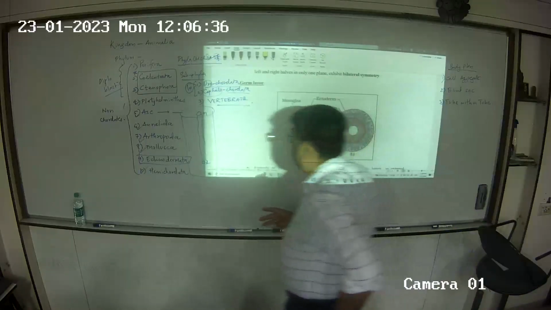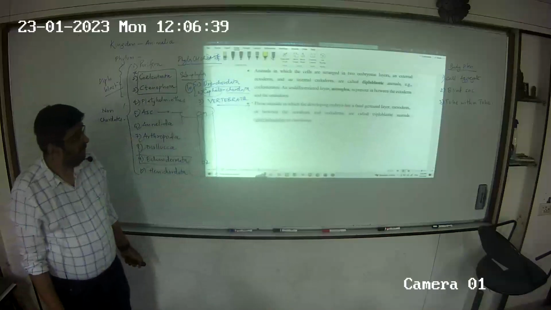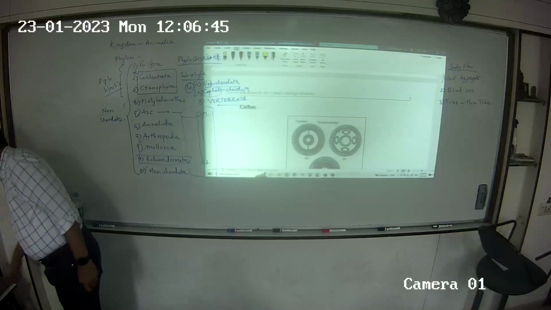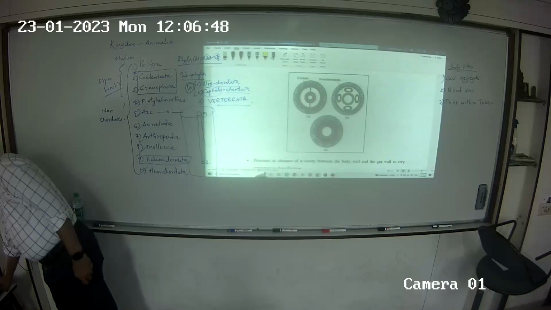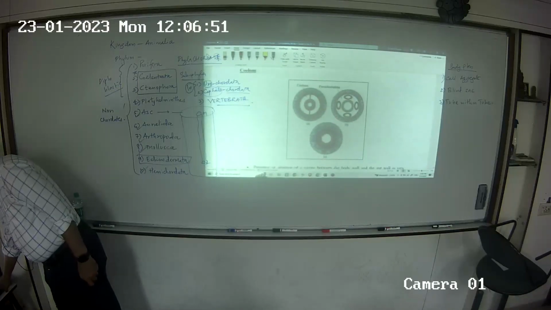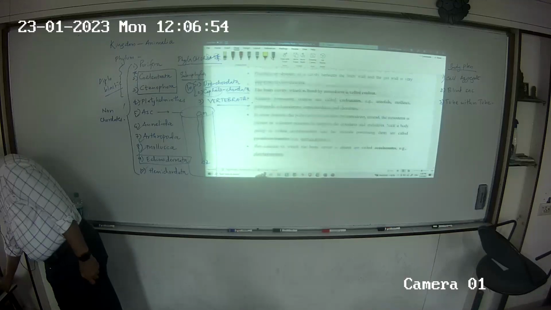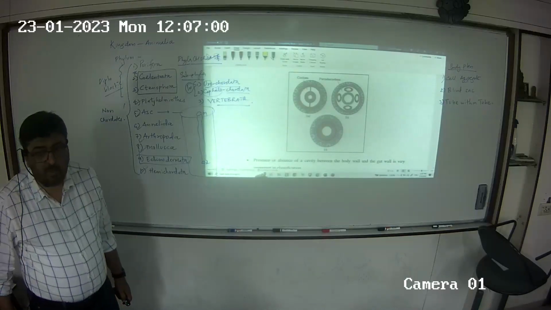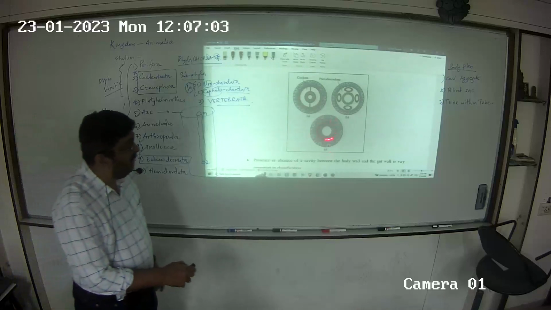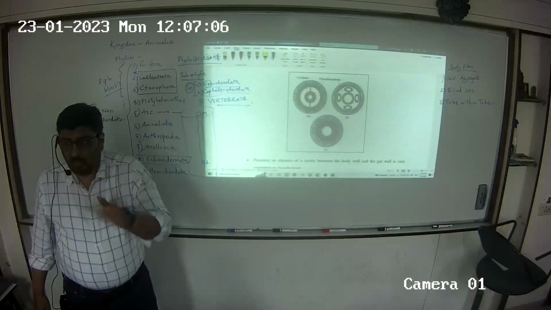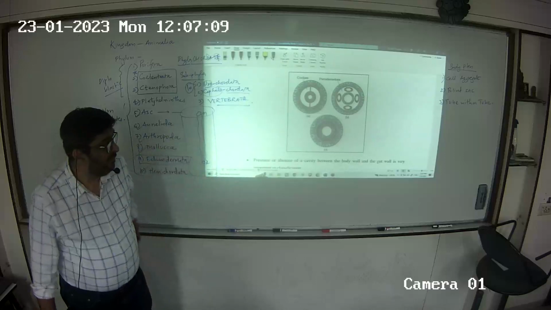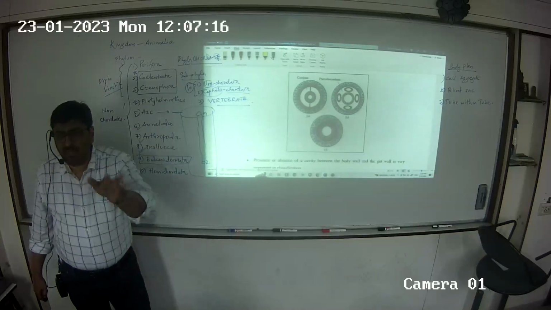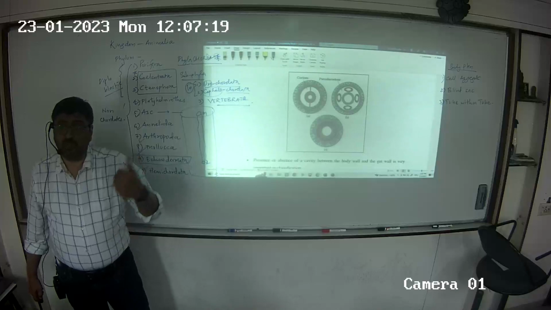So on the basis of coelom, organisms either can be acoelomate, mesoderm undivided, or pseudocoelomate, mesoderm partially divided, or coelomate, mesoderm completely divided.